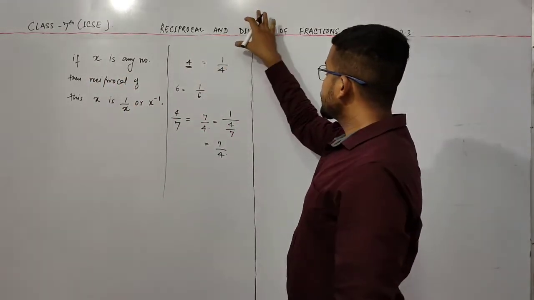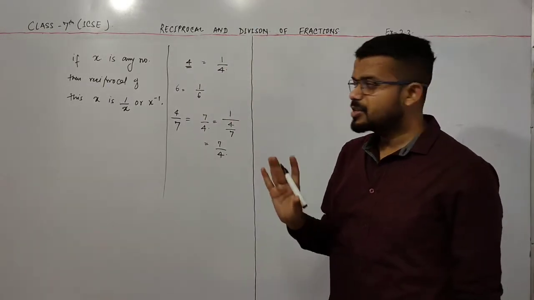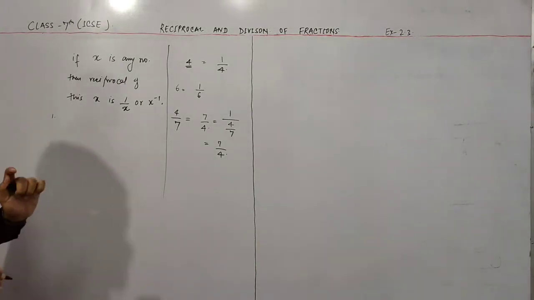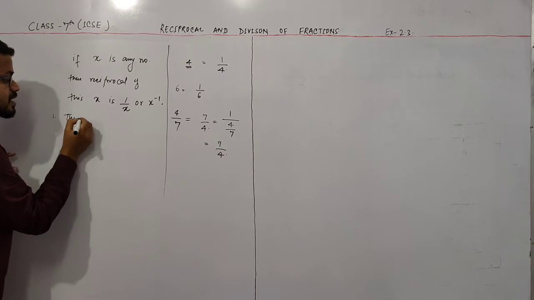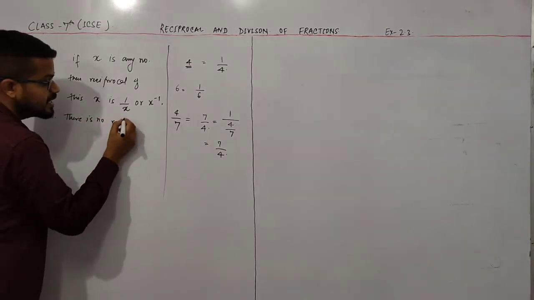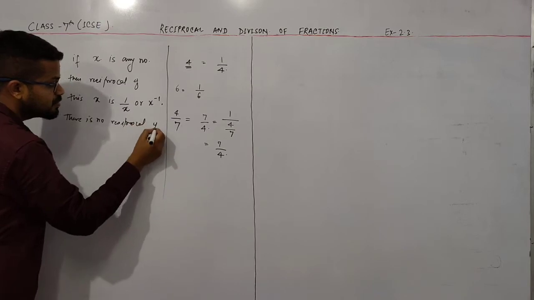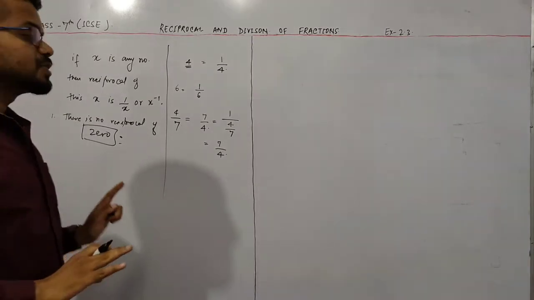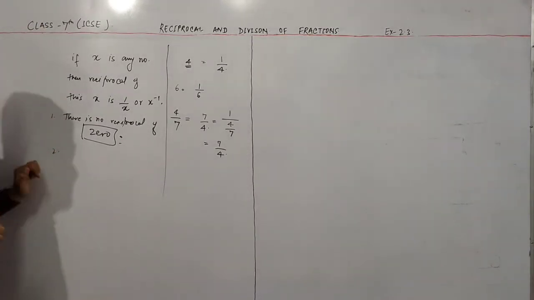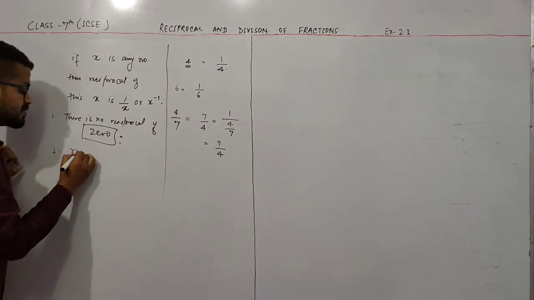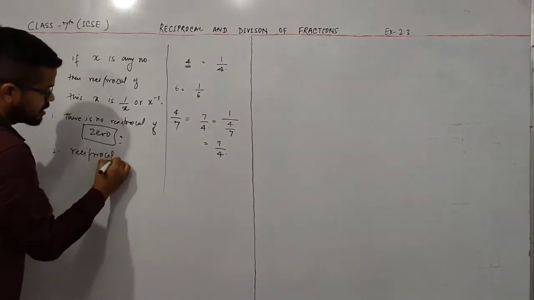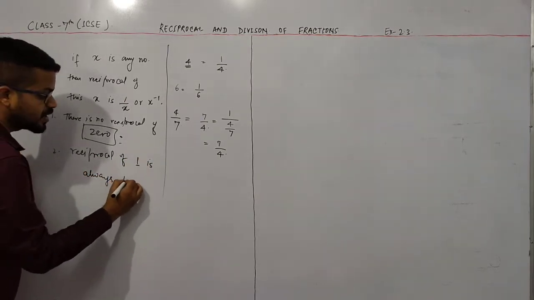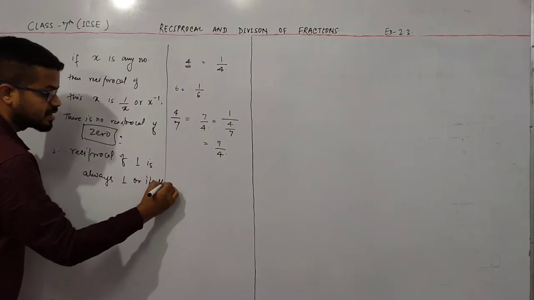Now come to the point of division. Before starting division, there are some points also. The first point is there is no reciprocal of 0. Remember this. There is no reciprocal of 0. And the second one is the reciprocal of 1 is always 1, or itself.